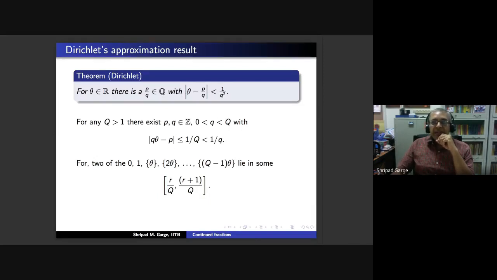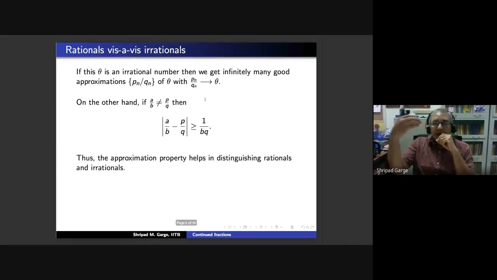So starting with theta and one good approximation, you are going to get another good approximation closer to theta. And so from the second approximation, we will get another approximation closer to theta. So you can keep doing it for irrational numbers, and you will never stop, because these are all approximations. They will never be equal to your irrational number.